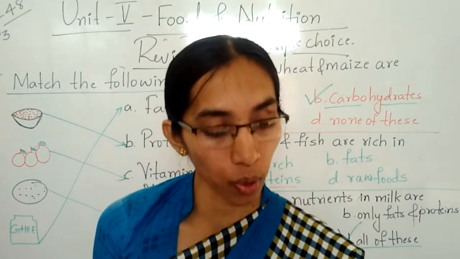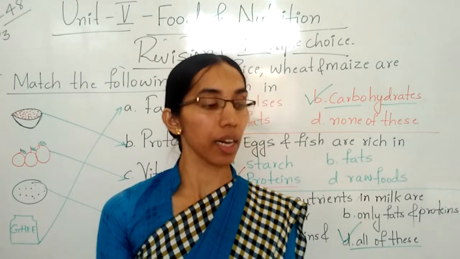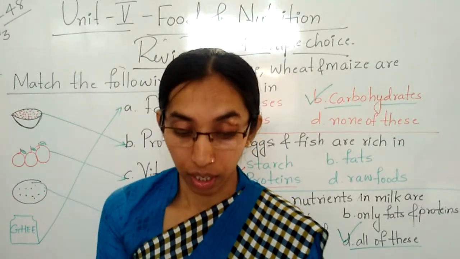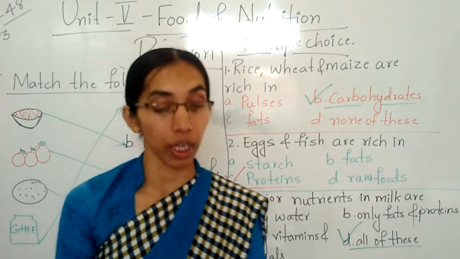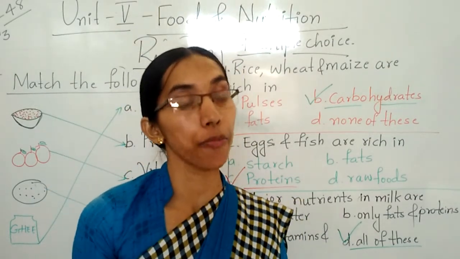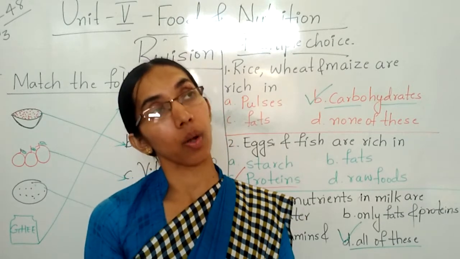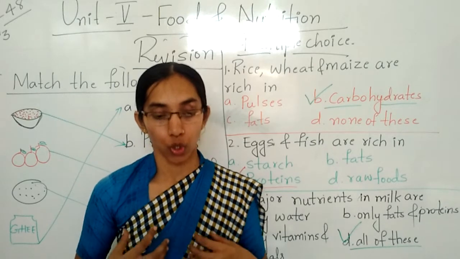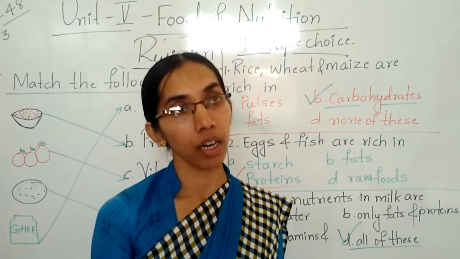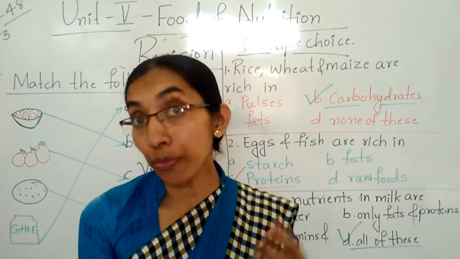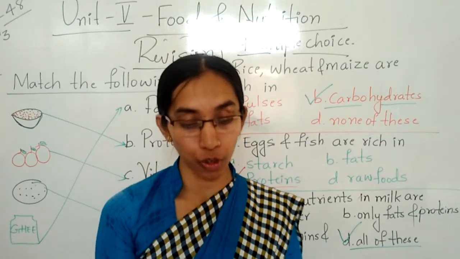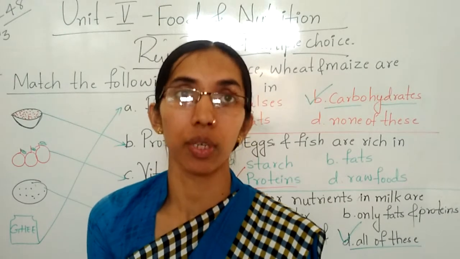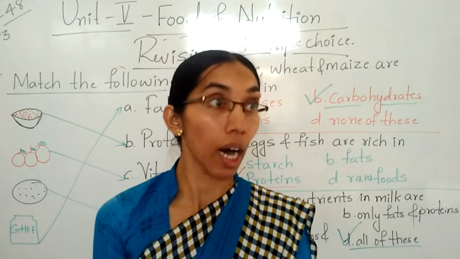Next one, those engaged in physical work should eat more carbohydrate, because people who do a lot of physical work need to increase their intake of energy. So they should eat more carbohydrate food items, which give us energy to do the physical work.